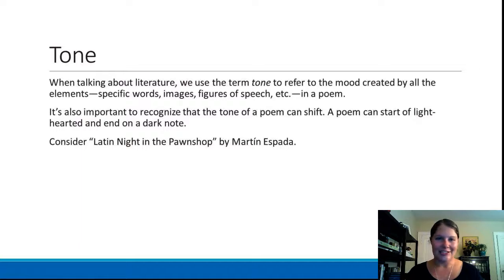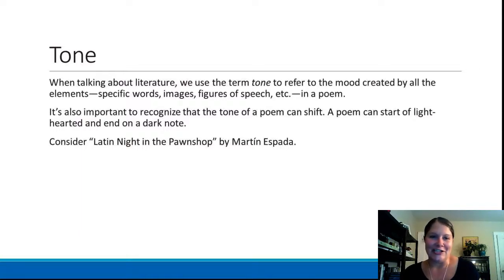And finally, I'm going to talk about tone. So when we're talking about literature, we use the term tone to refer to the mood that's created by all of the elements, including specific words, images, and figures of speech in a poem. It's also important to recognize that the tone of a poem can shift. So a poem might start out with one kind of feeling or mood or tone. It might be lighthearted, happy, and then over the course of the poem, it might change. So it might become something darker or more ironic.